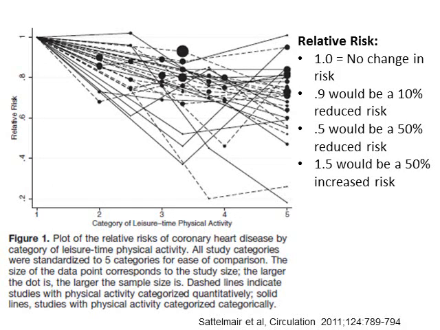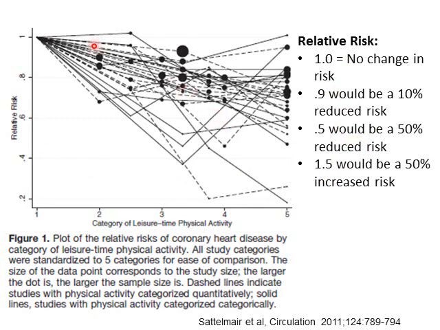So they looked at coronary heart disease risk. The way relative risk works is that 1.0 means no difference in risk. 0.8 would be 20% less. 0.6 would be 40% less. 0.4 would be 60% less. It shows that here too.